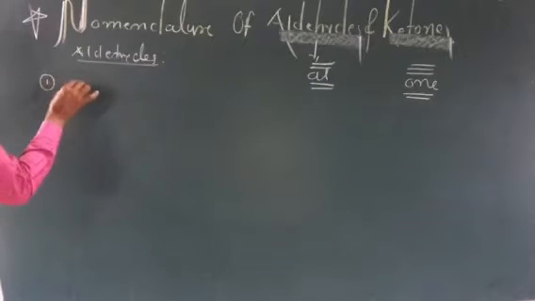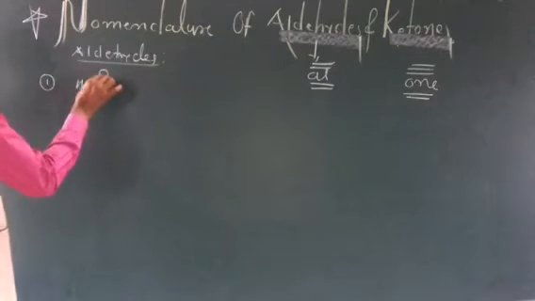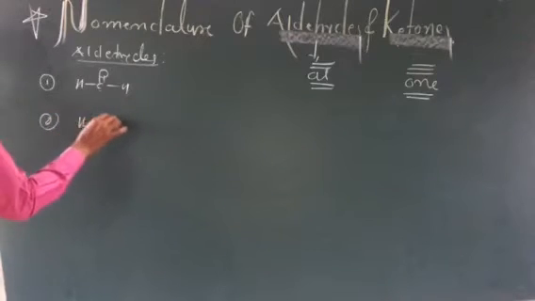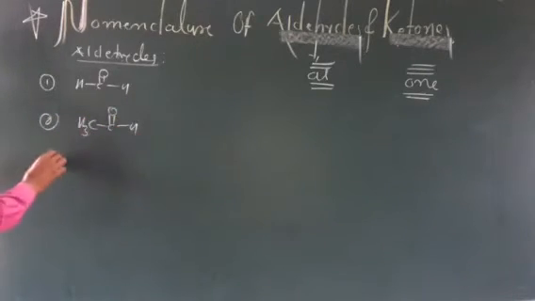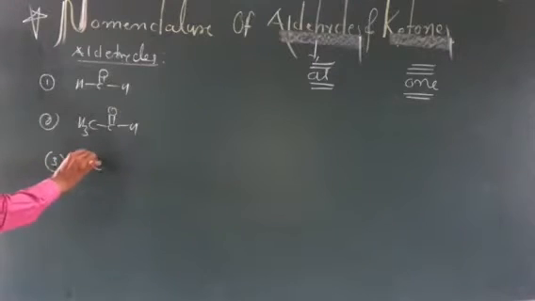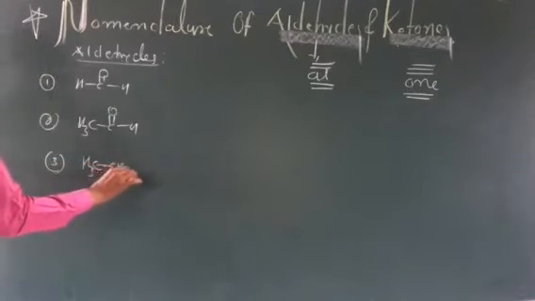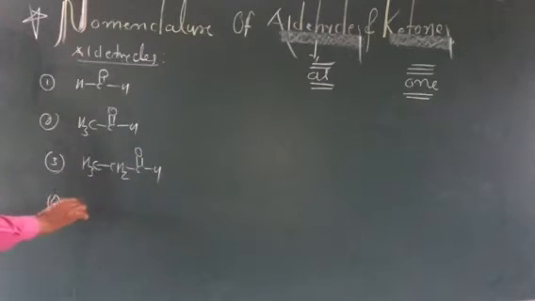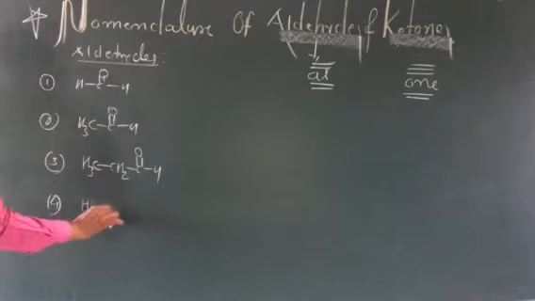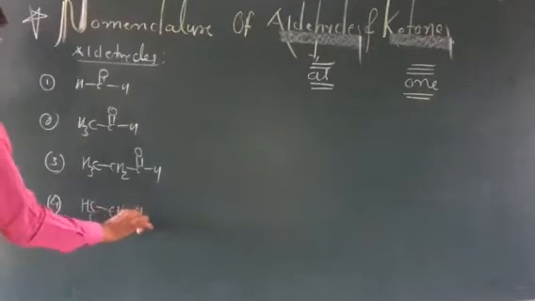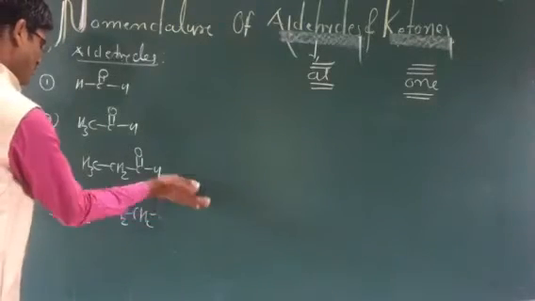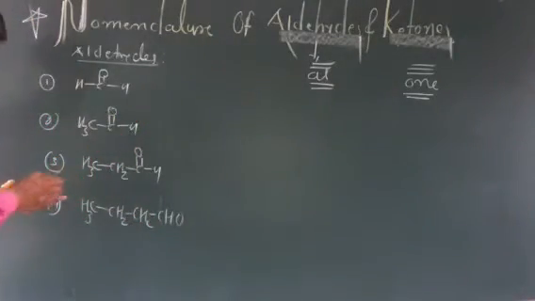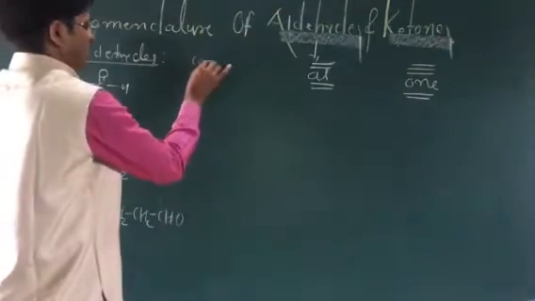The first example is HC double bond O with H. The second example you can write as CH3C double bond OH. The third example is CH3CH2C double bond OH. The fourth example is CH3CH2CH2CHO, with the carbon atoms counted. So what is the common name here?